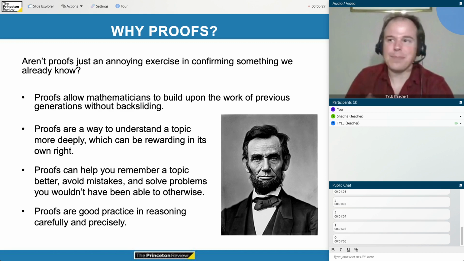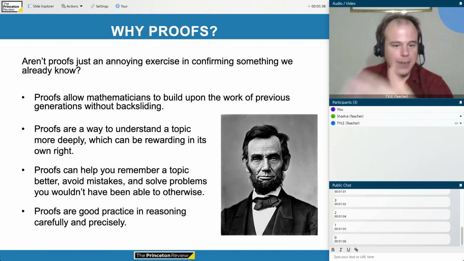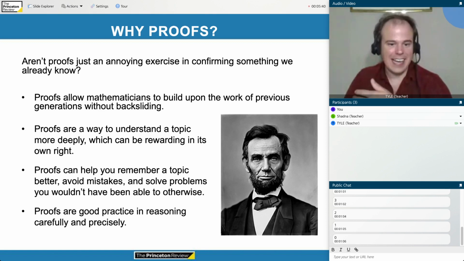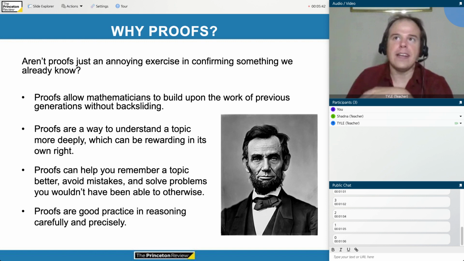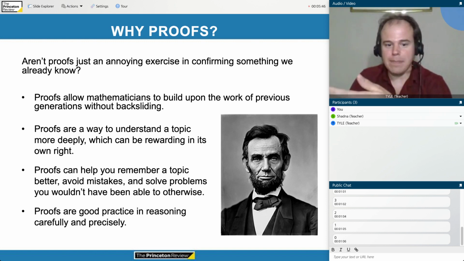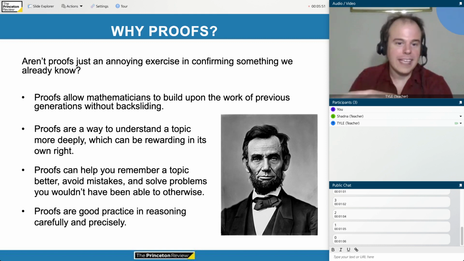First of all, in the broader world, especially if we take a long-term historical perspective, proofs are extremely useful. They allowed math to build over time from generation to generation without backsliding. For example, when Renaissance thinkers rediscovered ancient Greek mathematics after the medieval period, would they really have been able to trust it or been able to understand it without proofs?